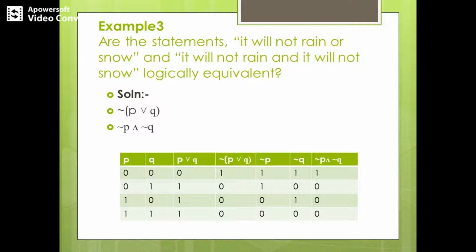And finally in the last column you find the conjunction of the previous two columns, negation P and negation Q. So you have got 1 only in the first row, whereas we have got zeros in the last 3 rows.